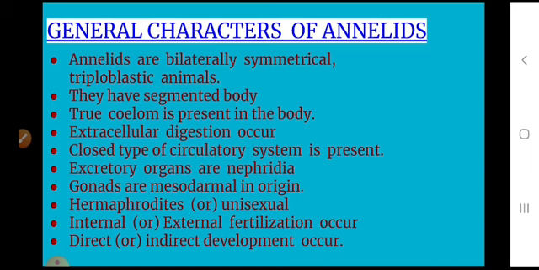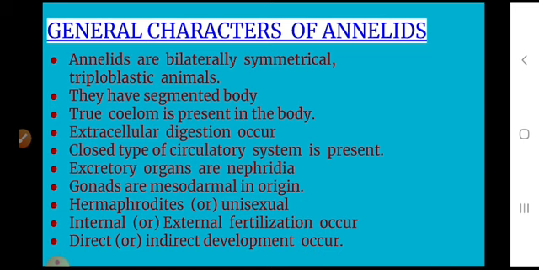Respiration is by the body wall or gills, by diffusion, or some polychaetes have respiratory organs called gills. The blood vascular system is closed type. Blood is red due to the presence of the respiratory pigment hemoglobin or erythrocruorin dissolved in blood plasma.